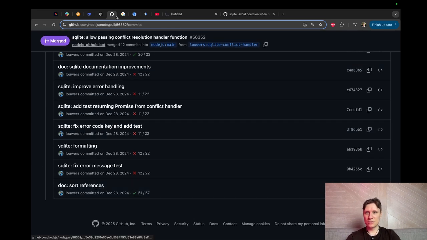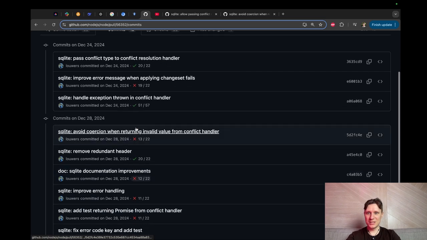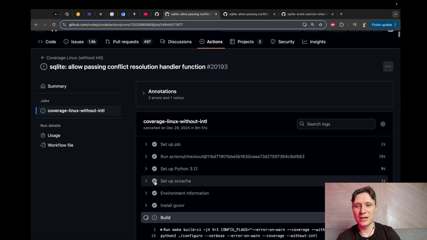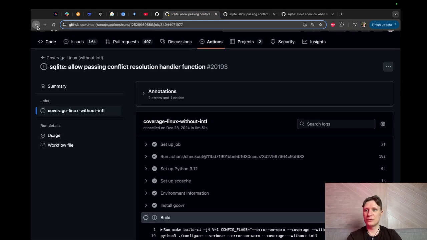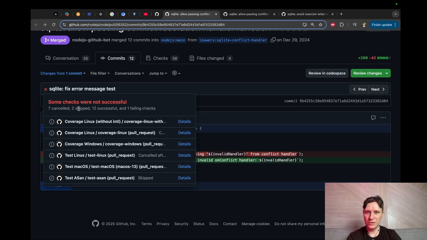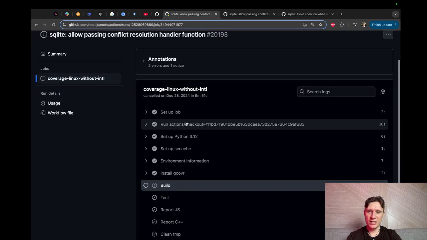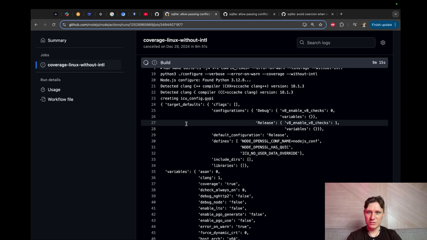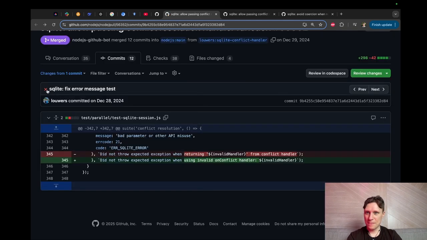He started with docs. By the way, the tests were red. I believe Node.js has an issue that some tests are flaky. I've seen them discuss that they have a lot of flaky tests and that any test can fail in Node.js. This is also an interesting thing to discover. I think there is a deadlock inside V8 in some conditions, and people are currently trying to solve it. But somehow they didn't save the output of the CI system. This is not very convenient, guys.